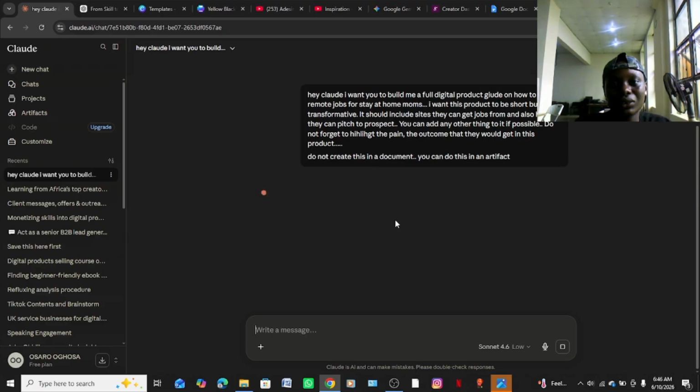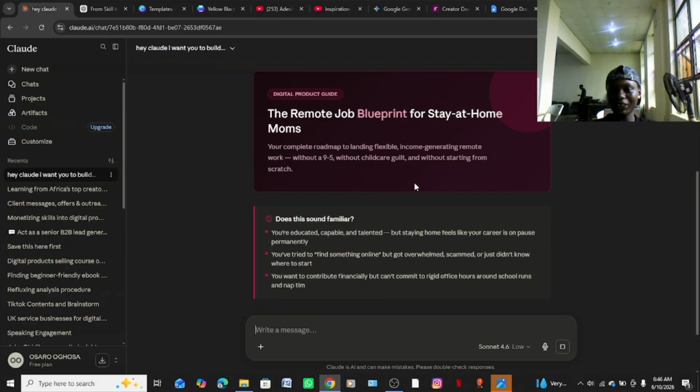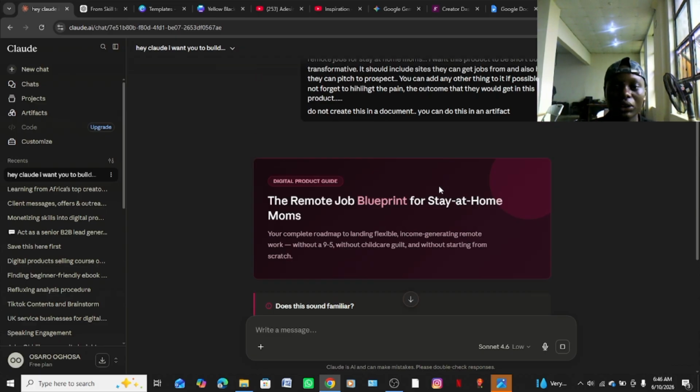So now, if it was actually going to create it in a document, probably it would take too much time. So now I just want to do it in an artifact so that we can just easily copy from here and also put it on Canva. Okay, so this is not actually what I want. But anyways, if it has created it by itself, I'm also giving you something very amazing. But I really want to show you how you can do this on Canva, even without Claude building by itself. But now I think it's an opportunity. So I'm literally showing you two things: how to use Claude to do it, and also how to use Canva to do it. So this is amazing actually.